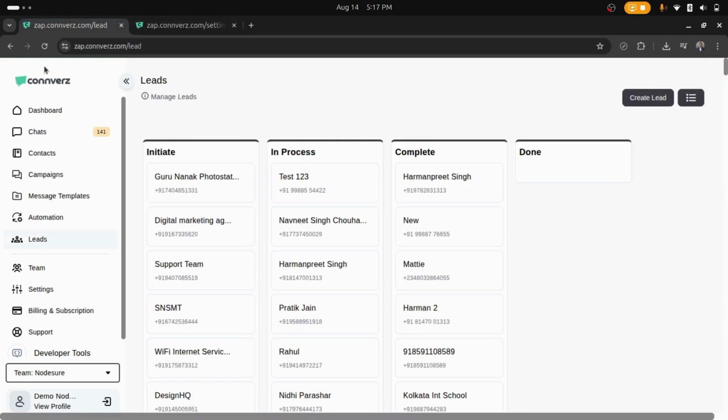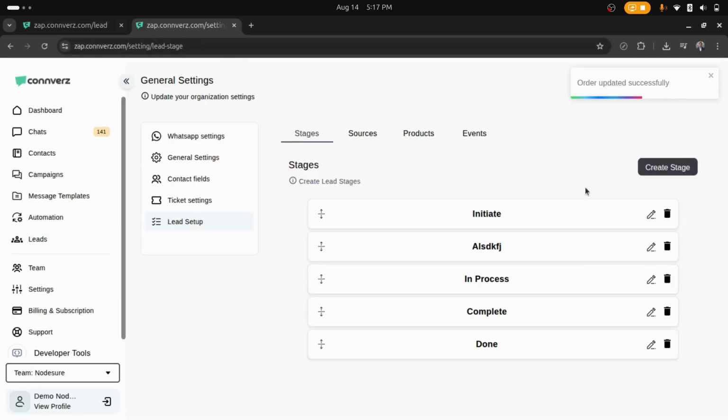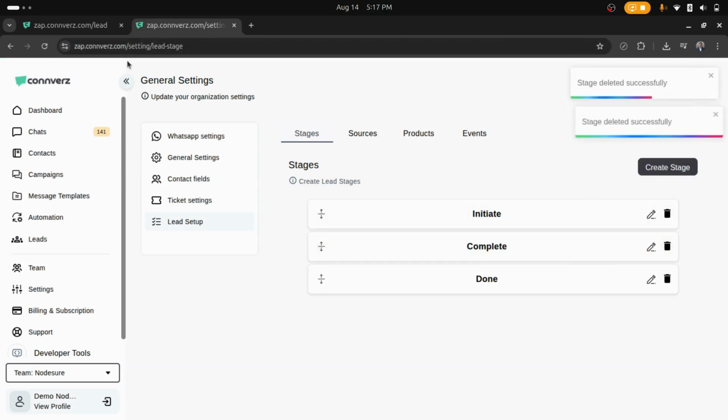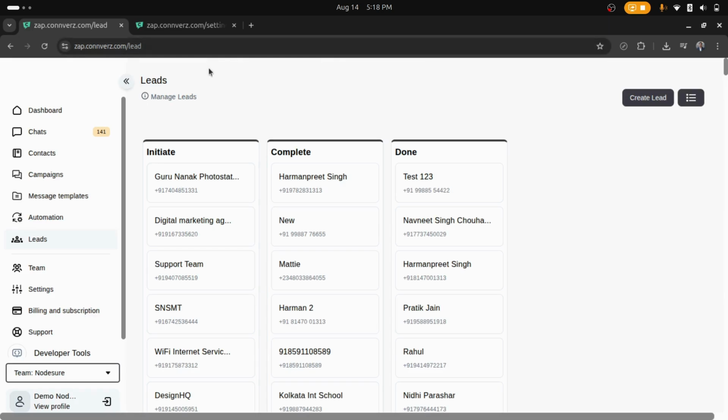So once we come over here and refresh it, we can see we have added an extra stage, or we can simply delete it and it is removed. As you can see, it is removed.